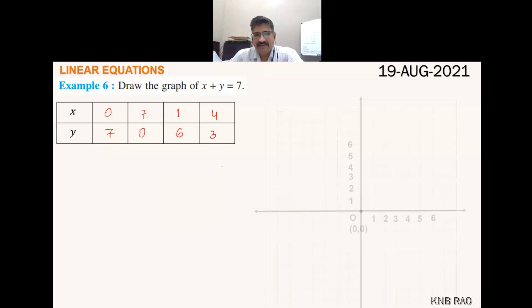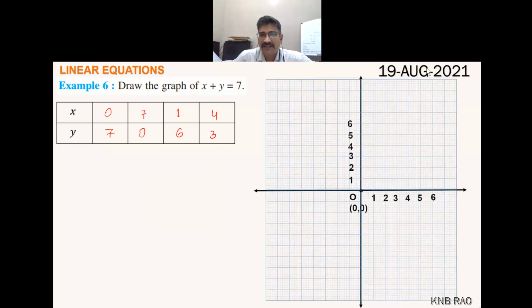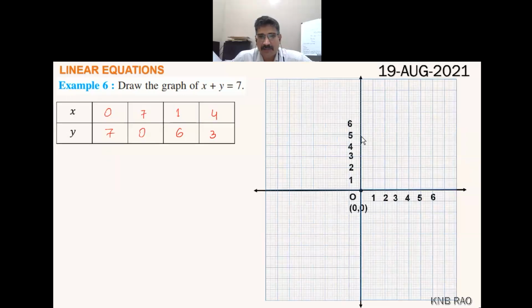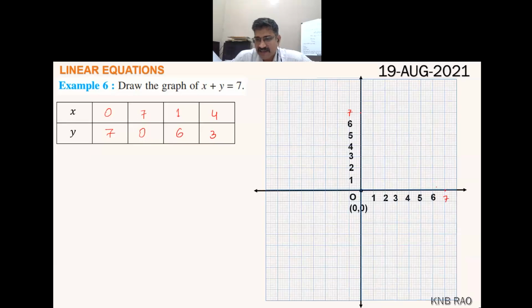Yes, sir. We'll go for plotting the graph. Plot the graph. (0, 7). Let's say this is 7, this is 7, and this is 7. (0, 7) lies on which axis? Y-axis. Very good.